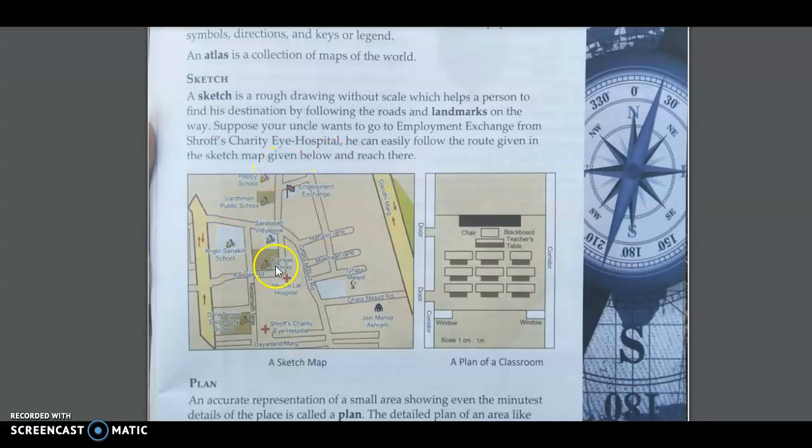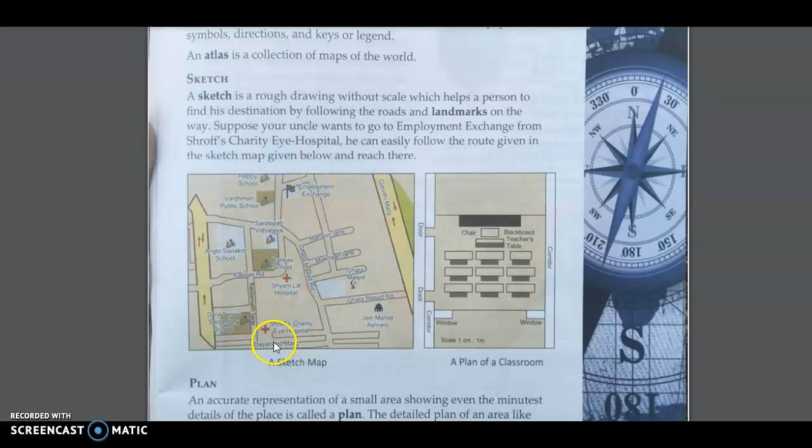Now let us see the sketch map given here. Now this is the Sheriff Shamlal Hospital here. This is the Sheriff Charity Eye Hospital here. So where does this person want to go? He wants to go to the employment exchange from the eye hospital. Let us find where the employment exchange is. This is the employment exchange. So from here the person needs to go here, as they have to follow a particular route.